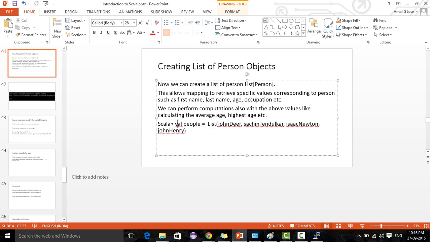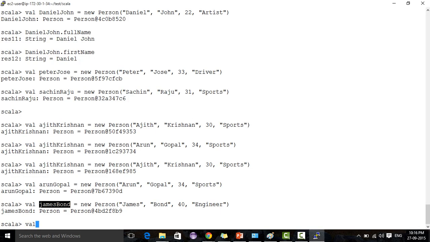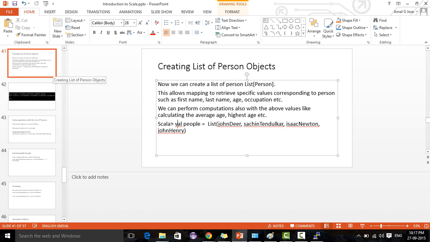So val people equal to list of all the objects we created: Daniel John, James Bond, Arun Gopal, Ajit Krishnan, Sachin Raju, Peter Jones. So we have this many.